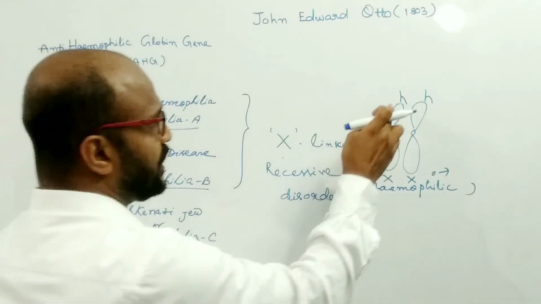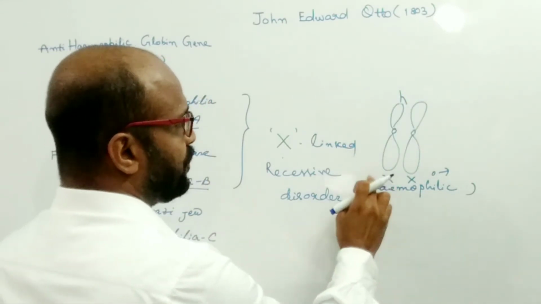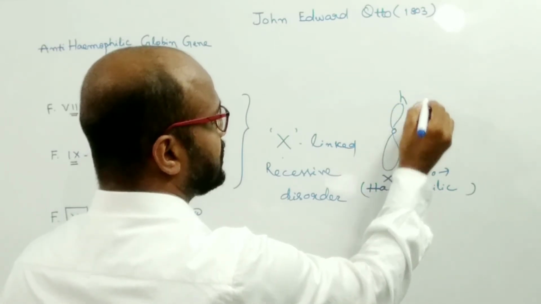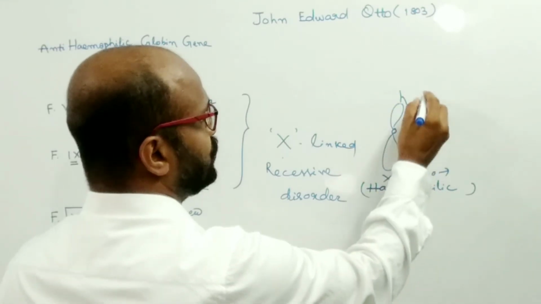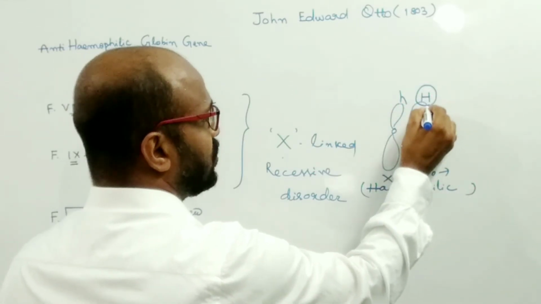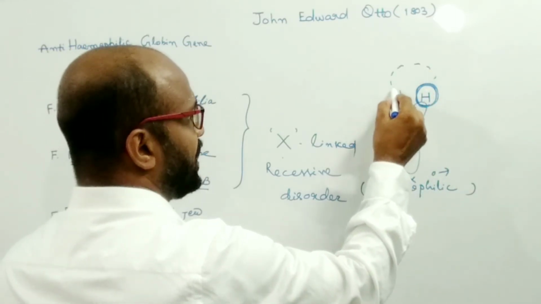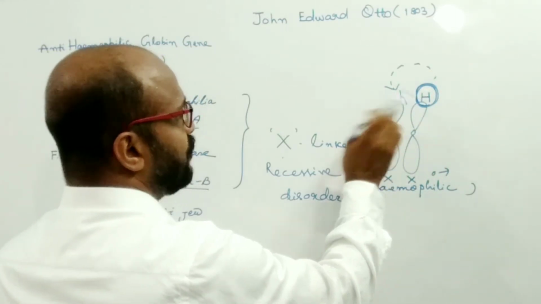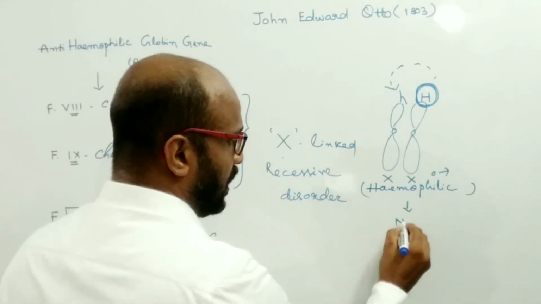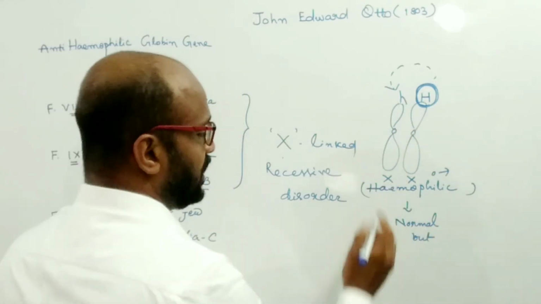If one hemophilic allele is present, then what happens? If the female contains one hemophilic or defective allele, then the other X chromosome contains the normal gene or normal allele, which compensates for the defective hemophilic allele. That's why the female will be normal but a hemophilic carrier.